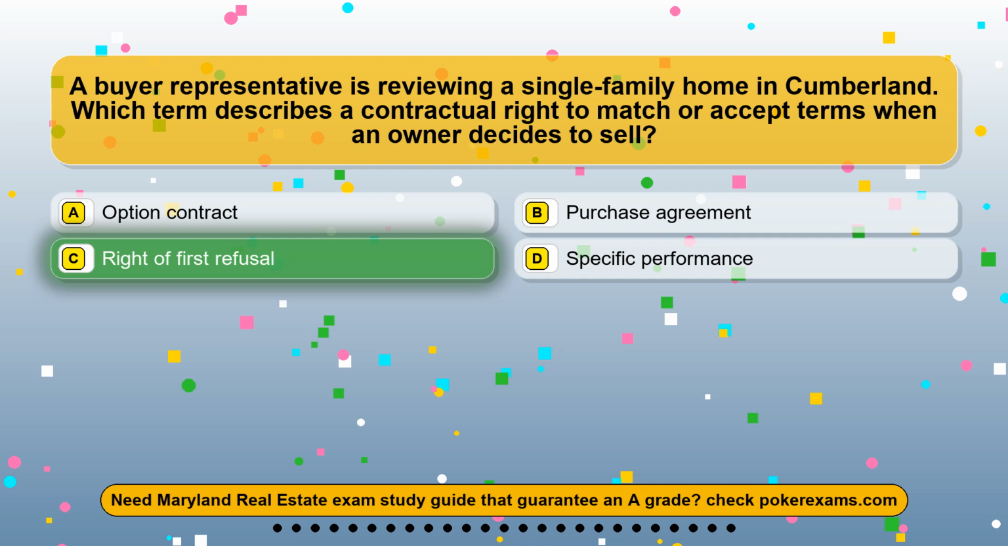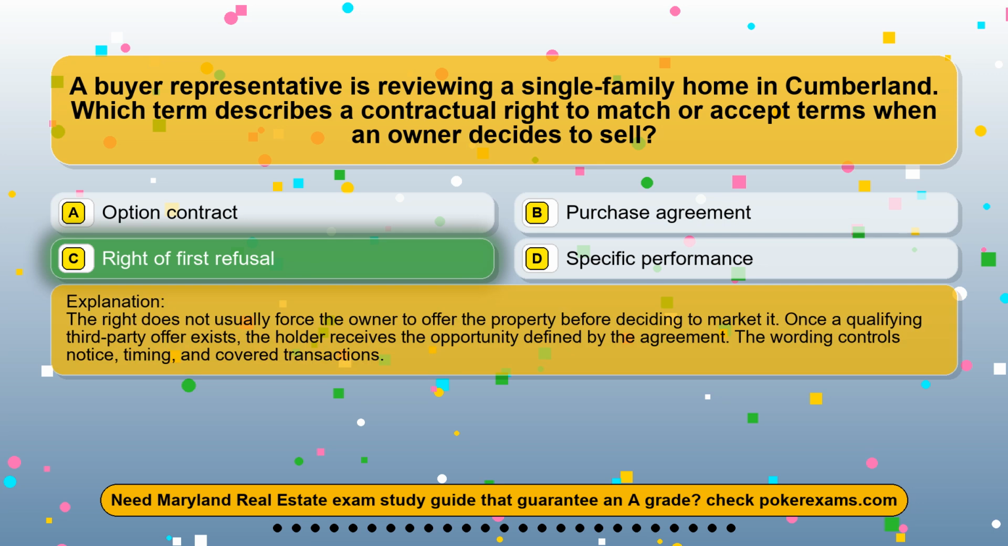The correct answer is option C, right of first refusal. The right does not usually force the owner to offer the property before deciding to market it. Once a qualifying third-party offer exists, the holder receives the opportunity defined by the agreement. The wording controls notice, timing, and covered transactions.